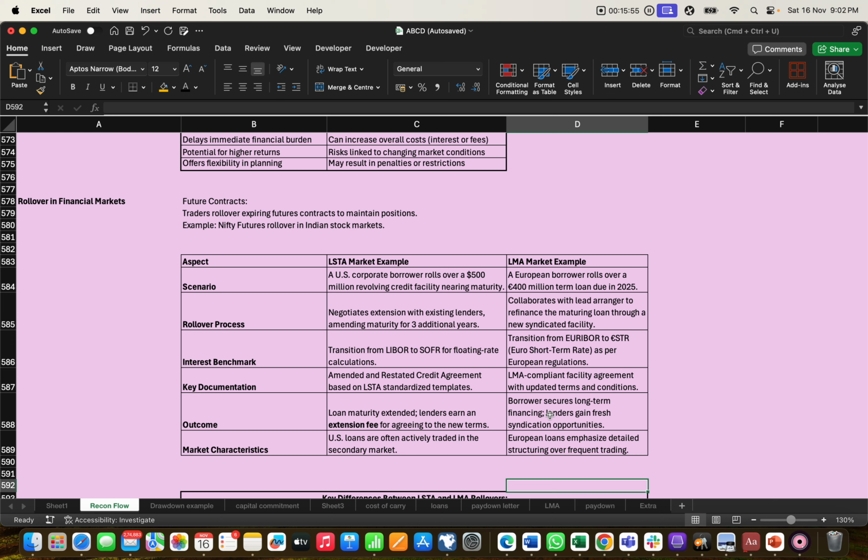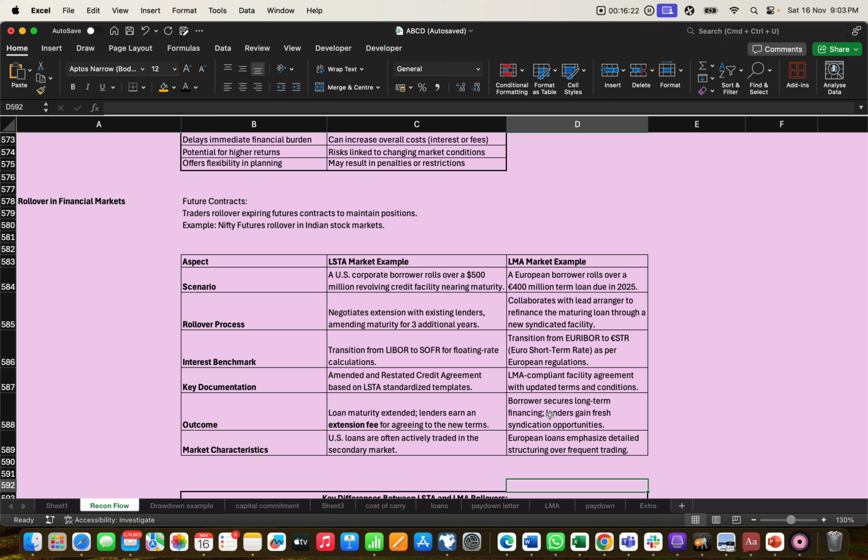So that is the same example as we took before with the home loan on the first slide. Now moving to two markets, the LSTA market and the LMA market, and how rollover plays an important role in these markets.